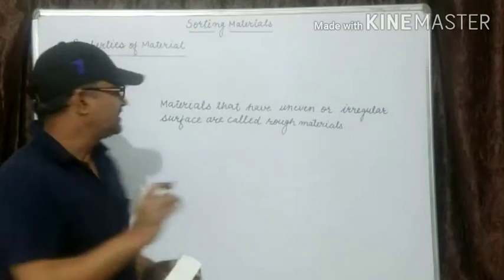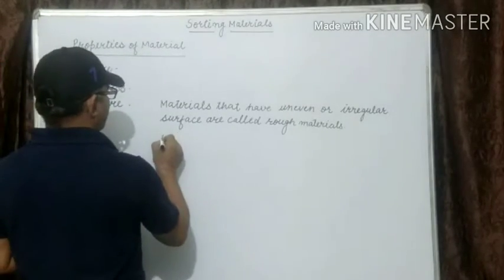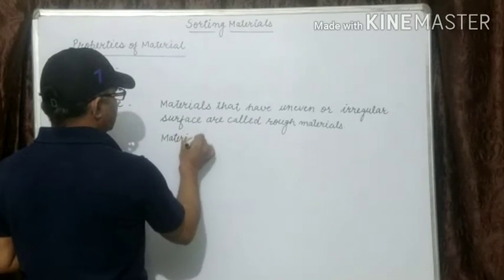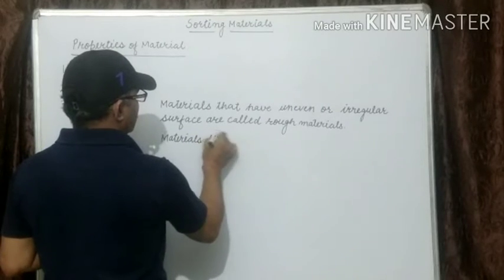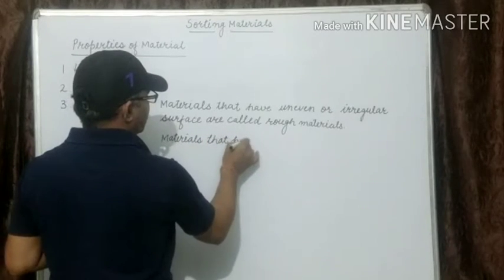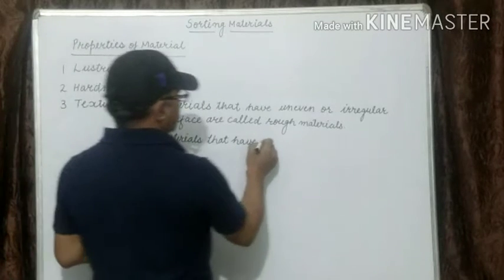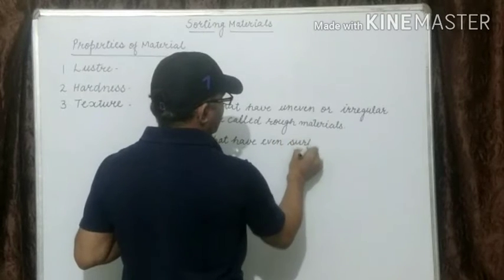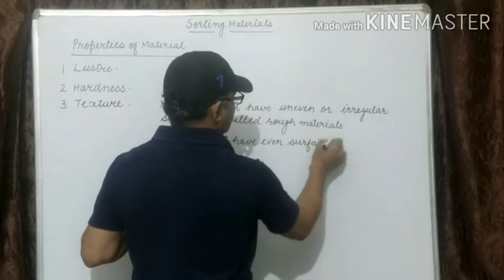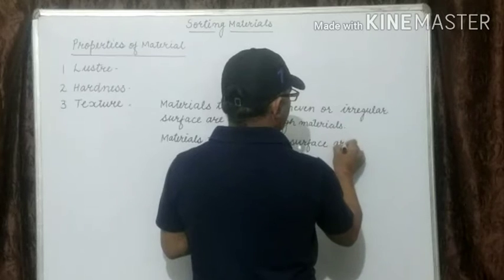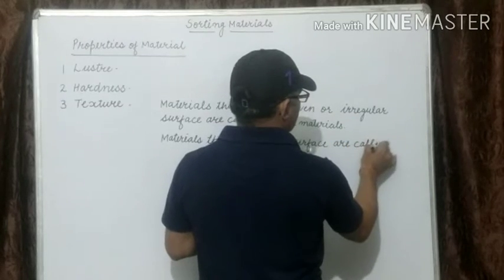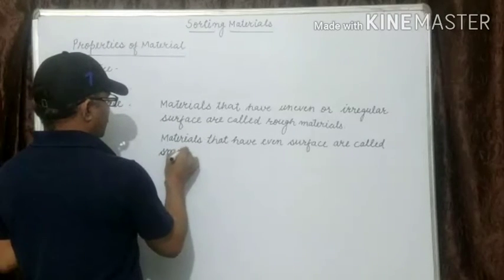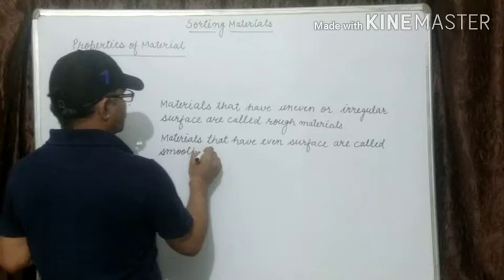Materials that have an even surface are called smooth surface, smooth materials.